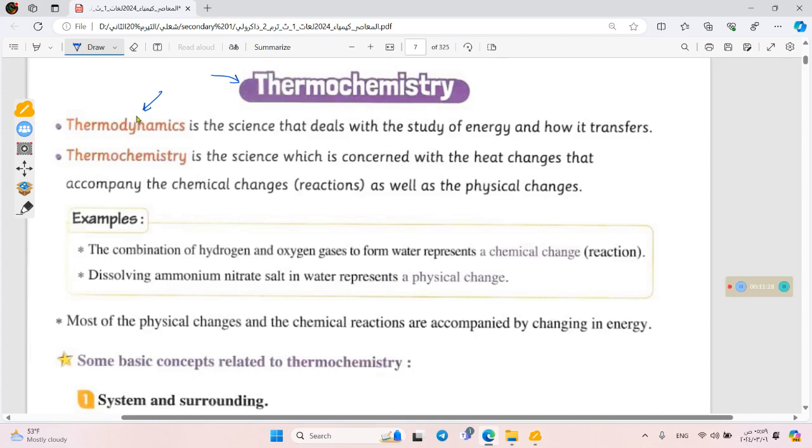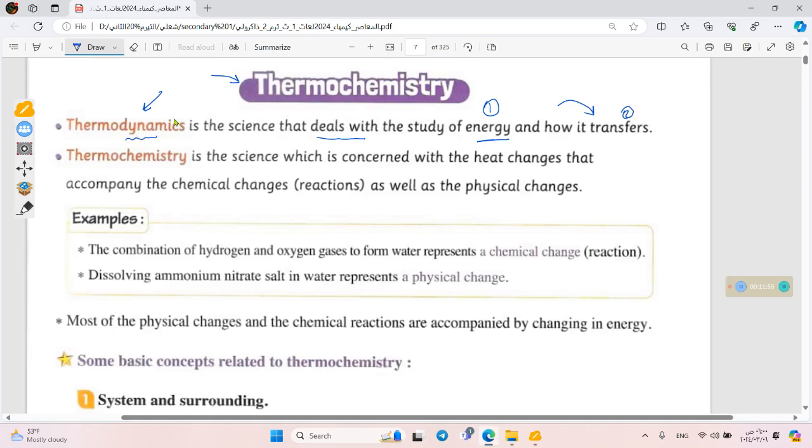What is thermodynamics? Thermodynamics is the branch of science that deals with the study of energy. And as it's dynamics, it also studies the transfer of this energy. So thermodynamics as a science deals with the study of energy and how it transfers.